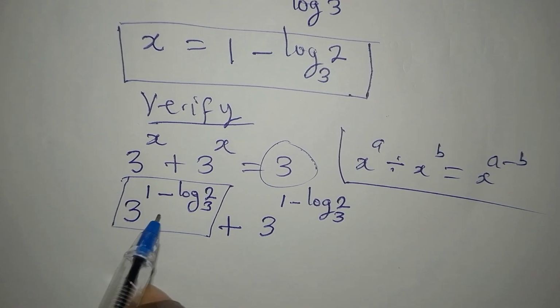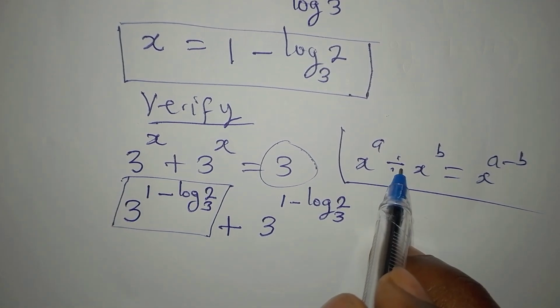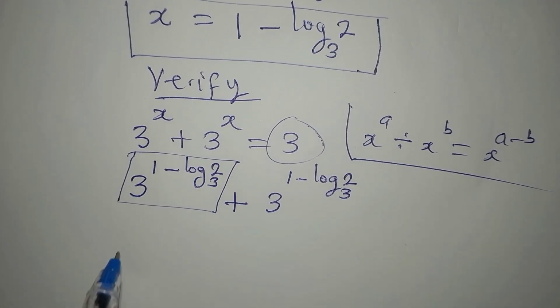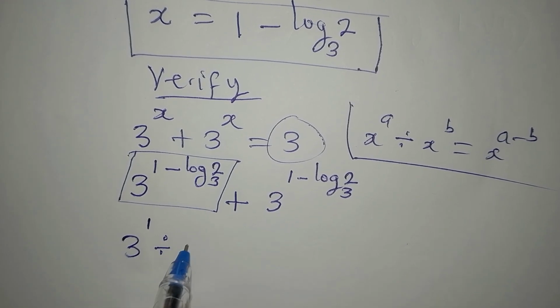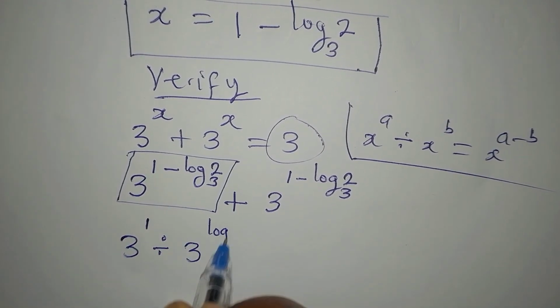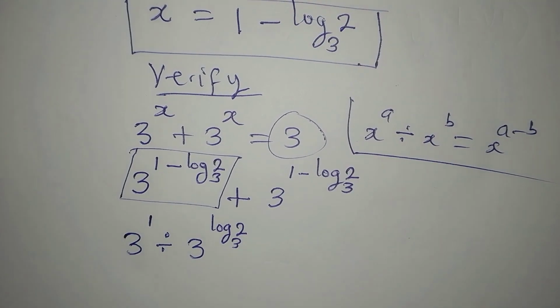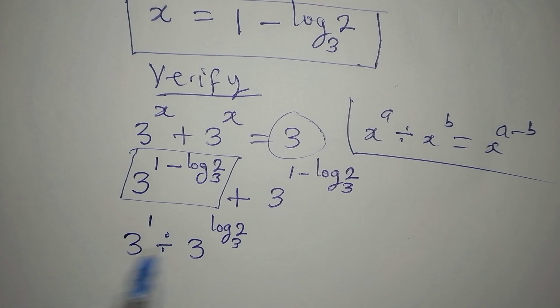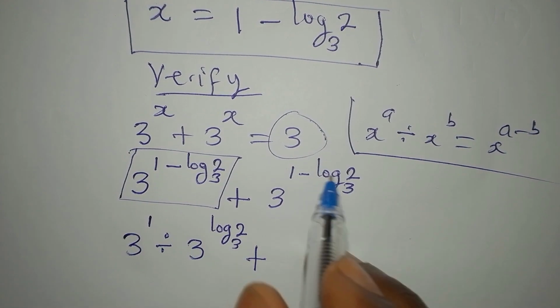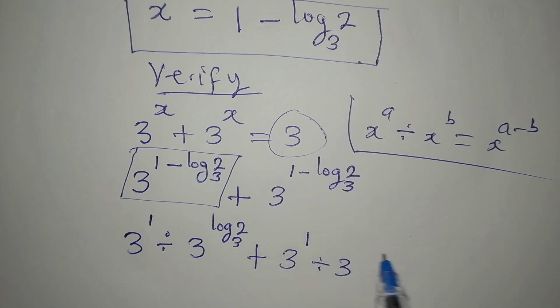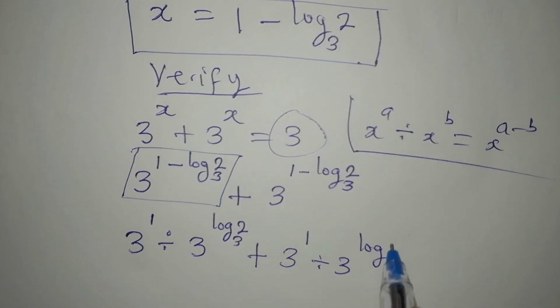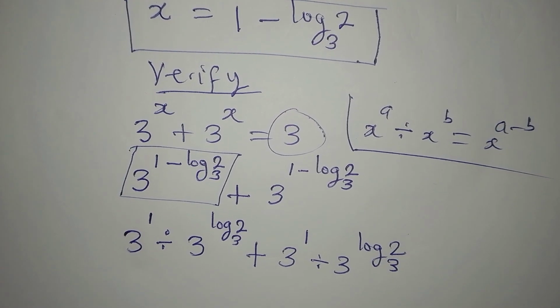So we'll take this from this form to this form, and then we'll now have 3 to the power of 1 divided by 3 to the power of log 2 to base 3. Plus, we'll do the same thing and we get 3 to the power of 1 divided by 3 to the power of log 2 to base 3.